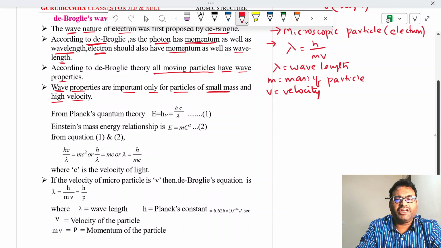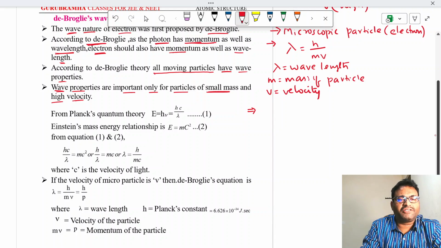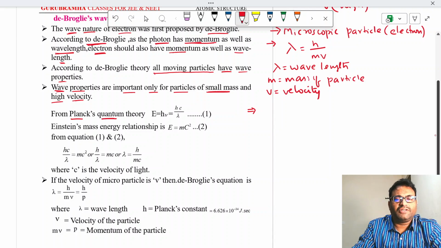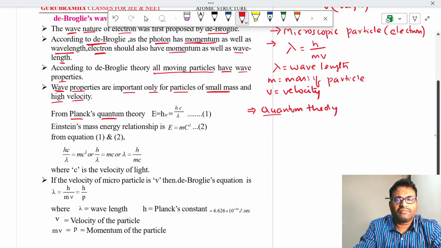Okay. So how did he derive it? He derived it from two expressions. What are those? One is Max Planck's quantum theory. According to Max Planck's quantum theory, E is equal to hc by lambda.